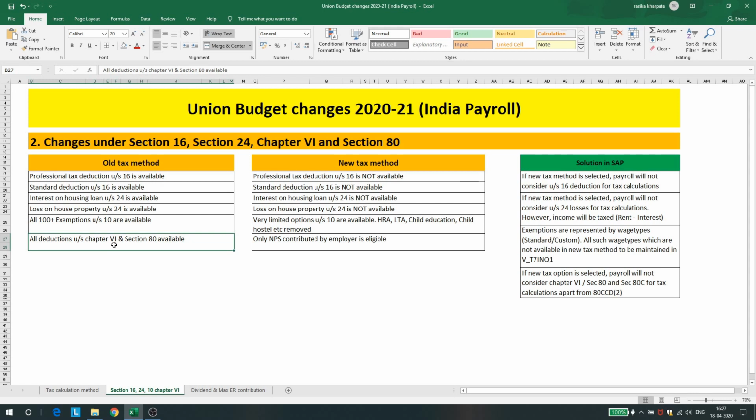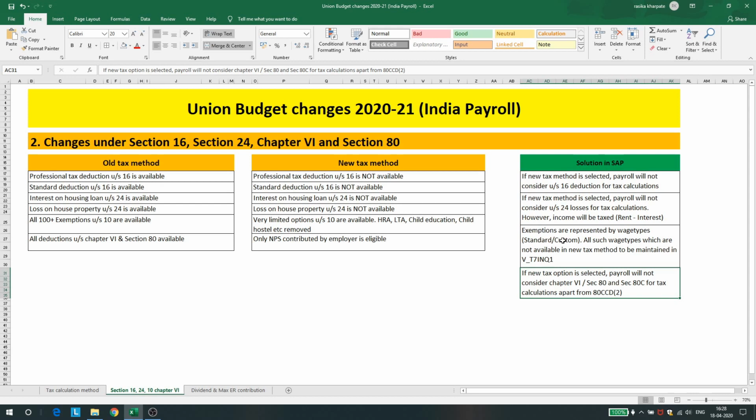So all other exemptions that the employee used to declare in infotypes 585, 586, 584, 581, all these infotypes we were using for income tax declaration, and all these things will not be considered in the new tax method. The only exception is a limited number of Section 10 separation benefit exemptions, and also the NPS contributed by the employer.